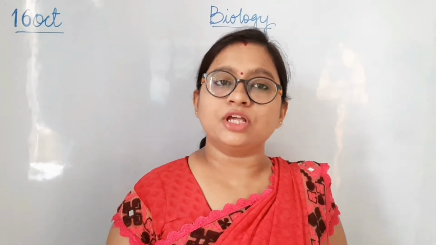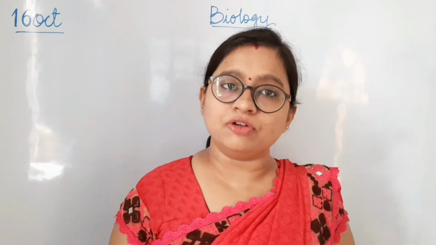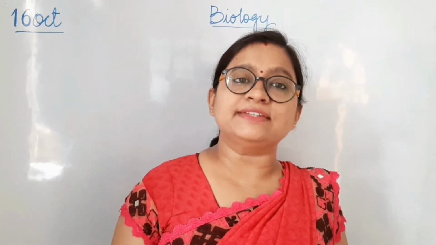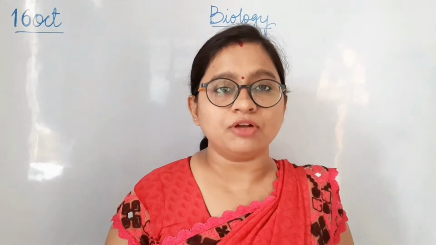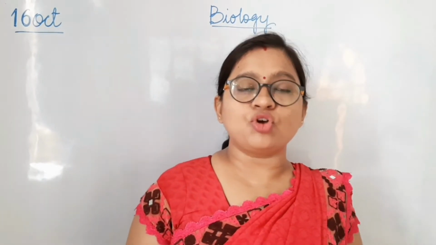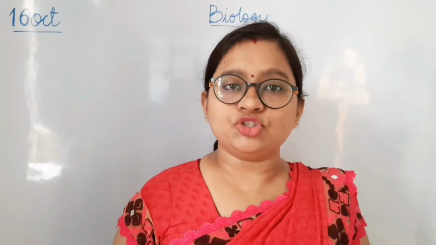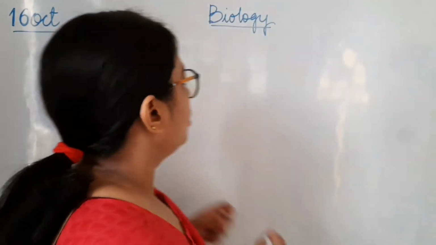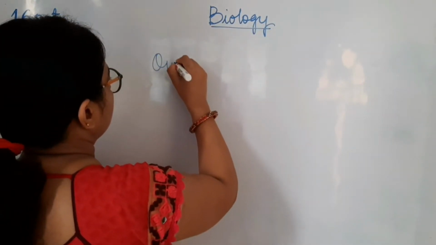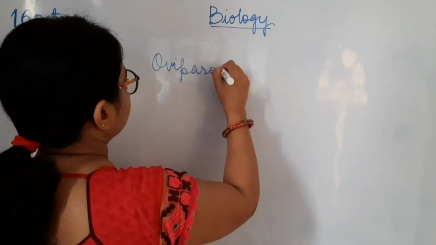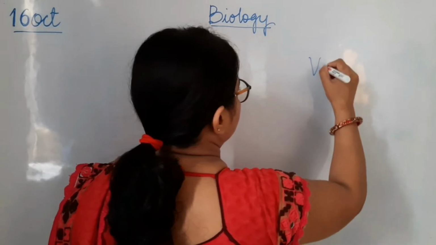As a science student and as a learner, you may have observed many things. For example, you may have observed that there are lots of animals which give birth to their young ones, while there are some which only lay eggs. Why is this difference, and what are these animals called? The ones that give birth to young ones and the ones that lay eggs, what is the difference between them? Well, in this topic I am going to discuss these different types of animals. These two different types of animals are called oviparous and viviparous.